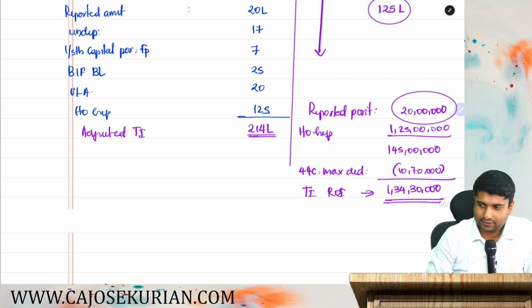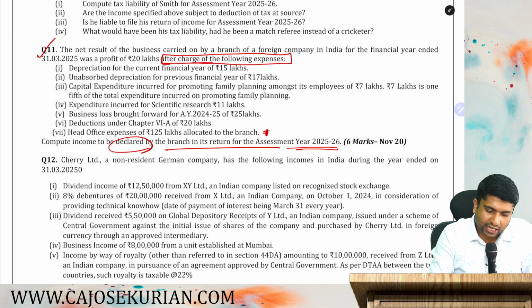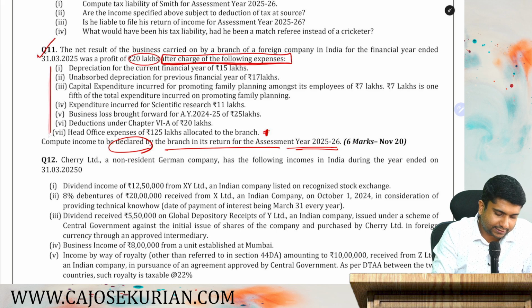See, listen friends, listen. This 20, how do you get this 20? If you go to the question, after charge of all the expenses, the profit is 20. So all the expenses you have already adjusted. That's why you got 20. In this 20, the only problematic expenditure is what? Head office expenditure 125.